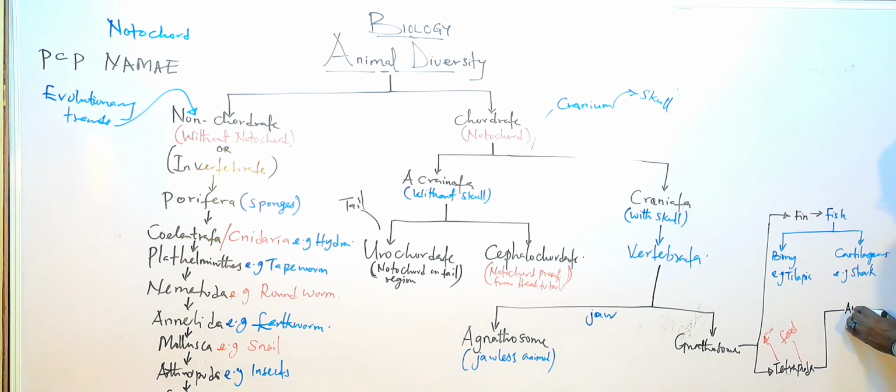We have amphibia, the next one we have reptilia, the next one we have aves, and the next one we have mammalia.